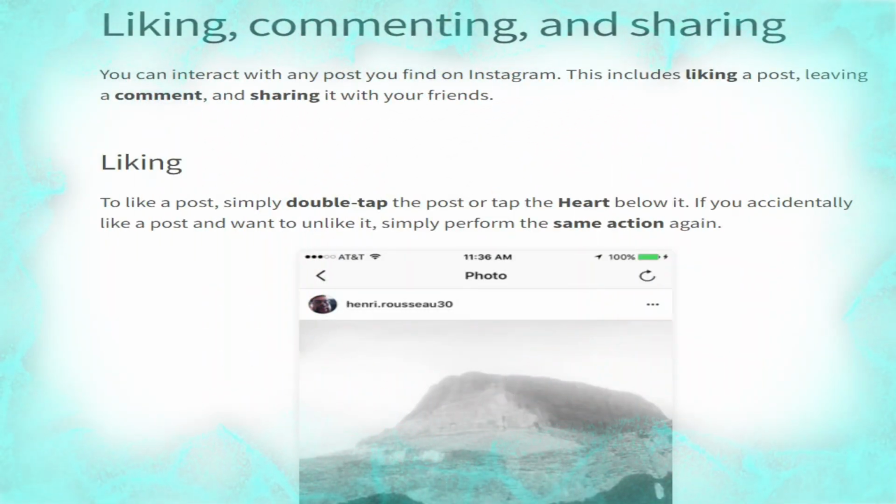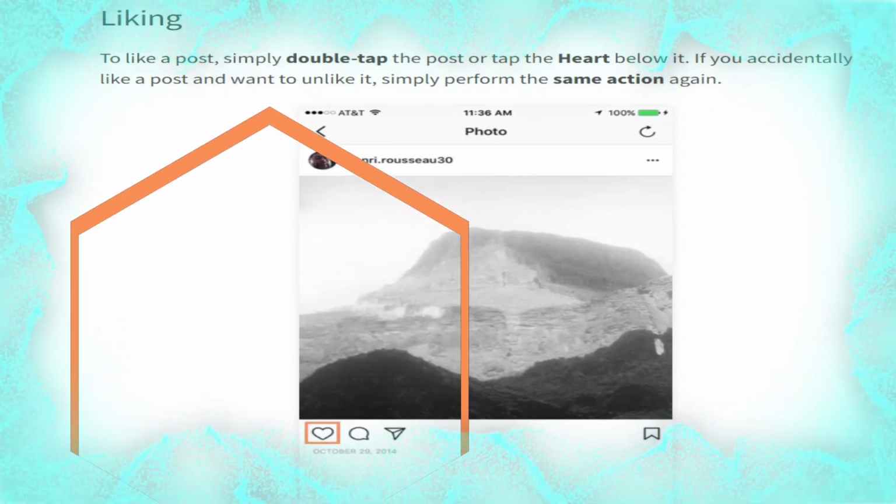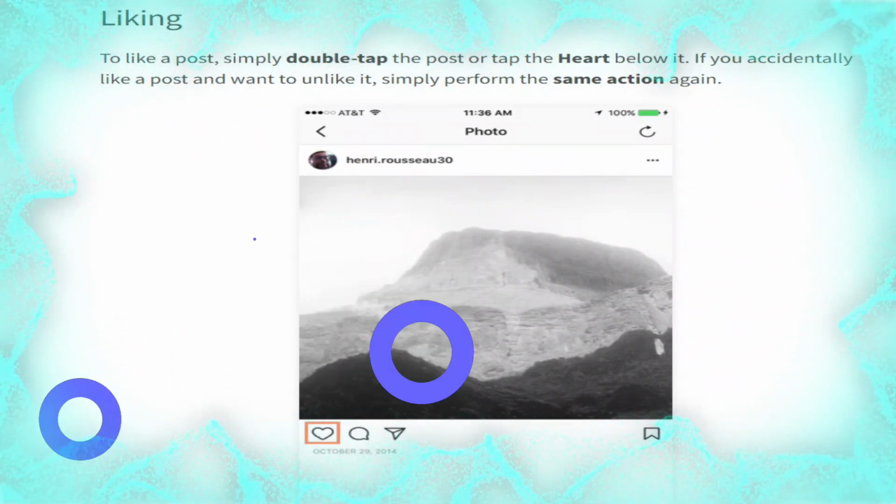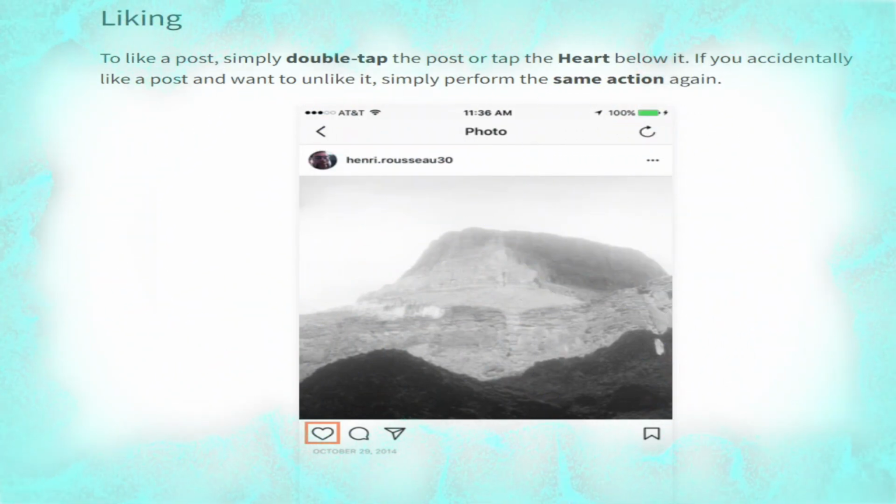Liking, commenting and sharing. You can interact with any post you find on Instagram. This includes liking a post, leaving a comment and sharing it with your friends. Liking. To like a post, simply double tap the post or tap the heart below it. If you accidentally like a post and want to unlike it, simply perform the same action again.